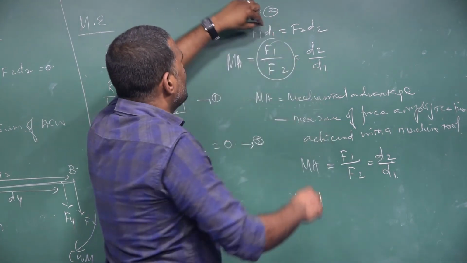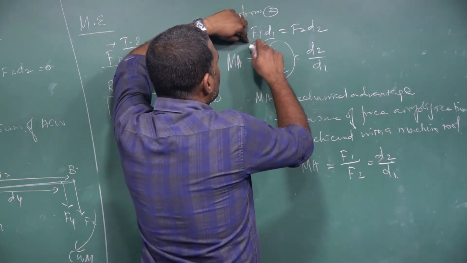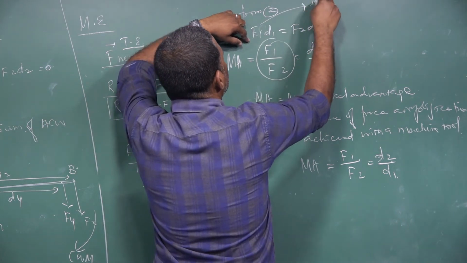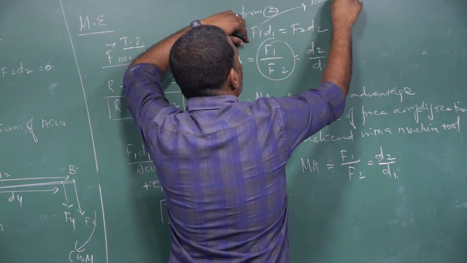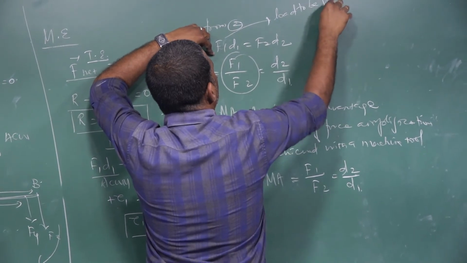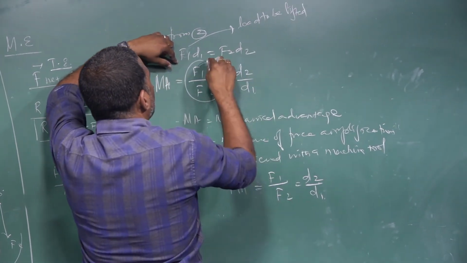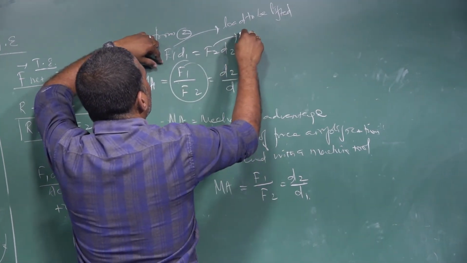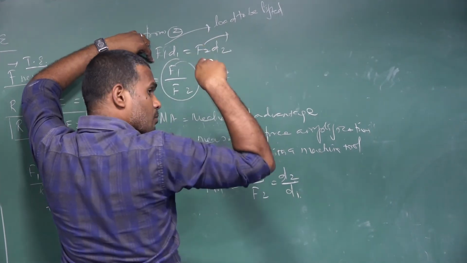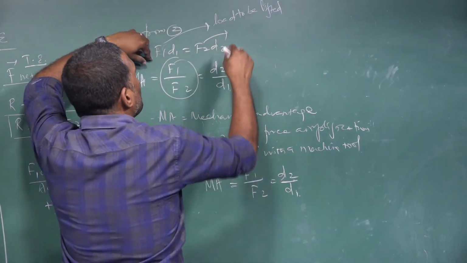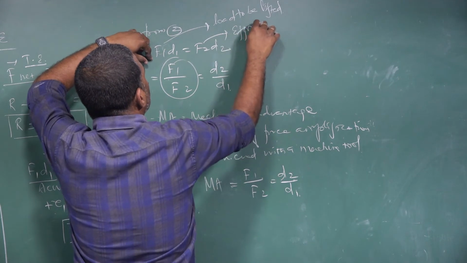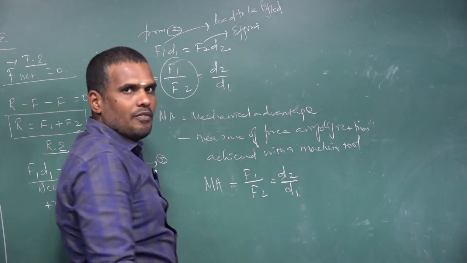Before going to this, F1 is the force generally considered as the load to be lifted. And F2 is the force which we apply to lift the load. We used to call it effort.